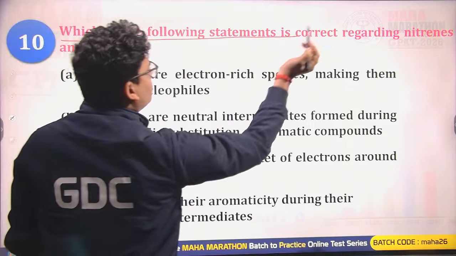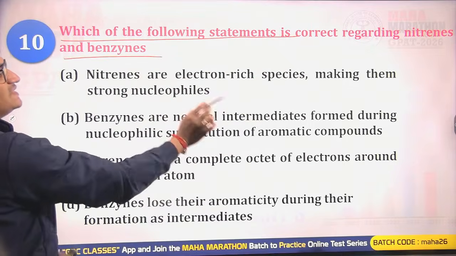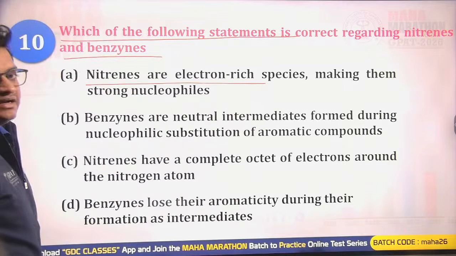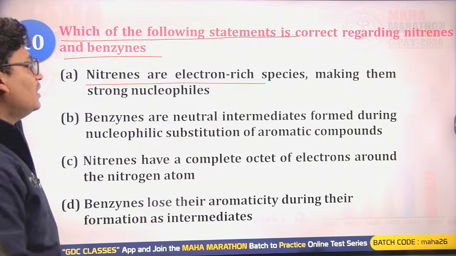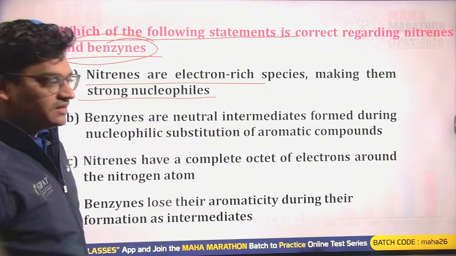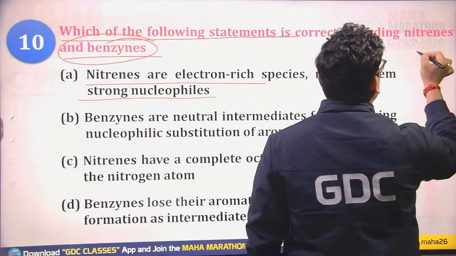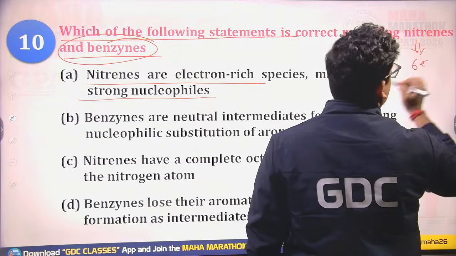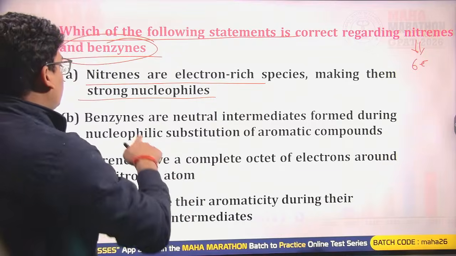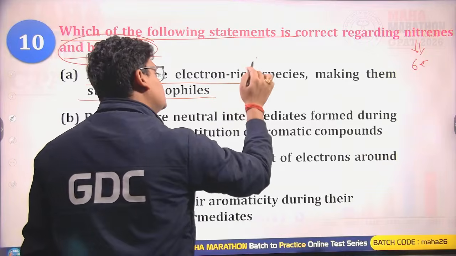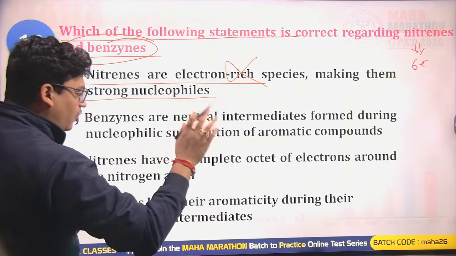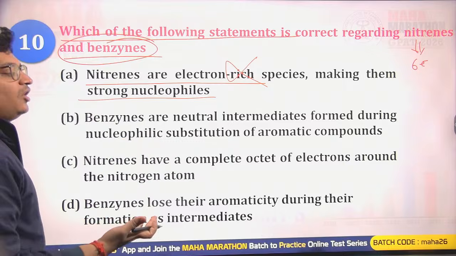Which of the following statements is correct regarding nitrenes and the benzynes? Nitrenes are electron-rich species, making them strong nucleophiles. Nitrenes as well as carbenes both have 6 electron systems. It means they are electrophiles, not nucleophiles, so that is incorrect. Benzynes are neutral intermediates formed during nucleophilic substitution of aromatic compounds. Yes, that is correct.